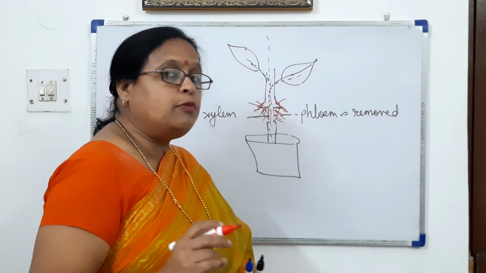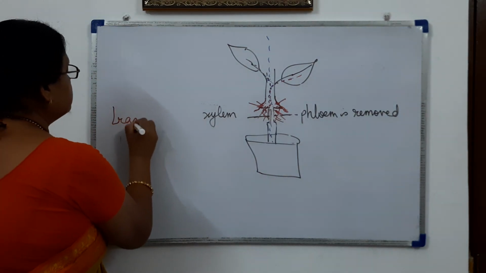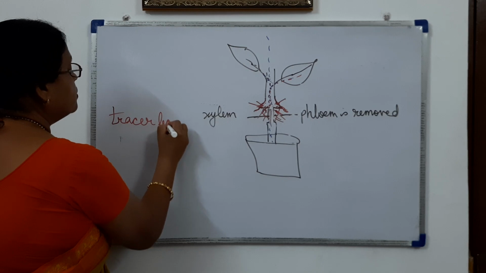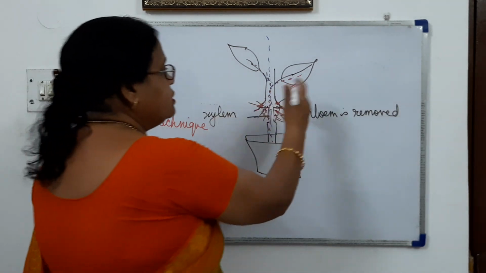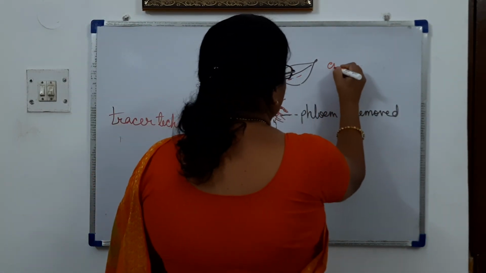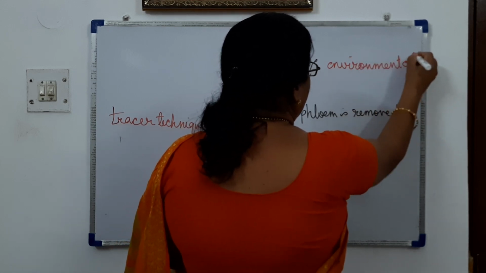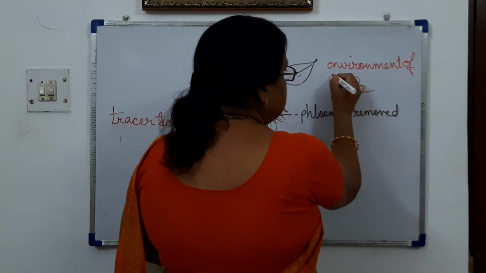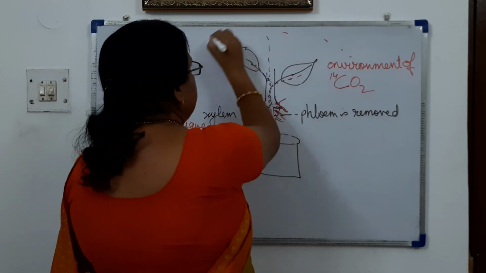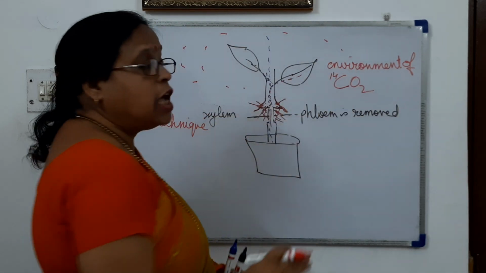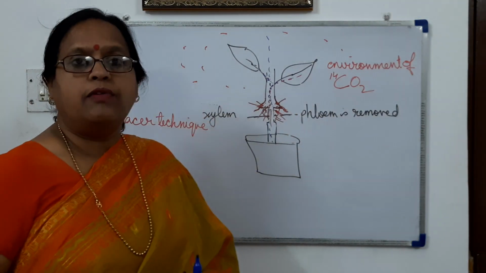Now this is shown by one more technique, and we call it the tracer technique. In the tracer technique, what is done? This leaf is kept in an environment of CO2 which contains radioactive carbon.